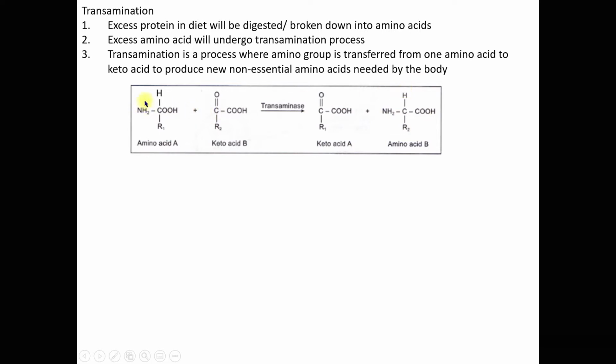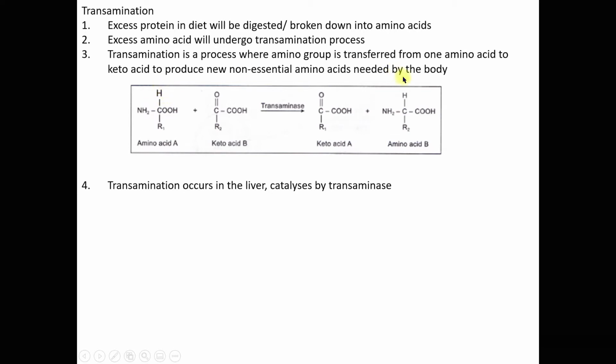So this amino group will be transferred here. The amino group from this amino acid will be transferred to the keto acid here, and this oxygen in the keto acid will be shifted here. Now to balance the charges, the transfer of this amino group to this keto acid comes together with this hydrogen ion.